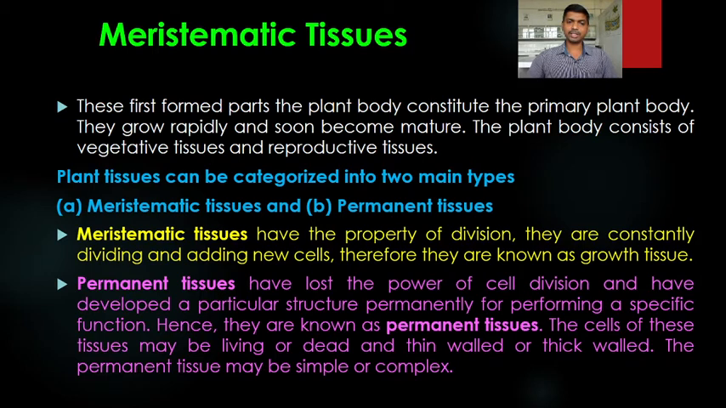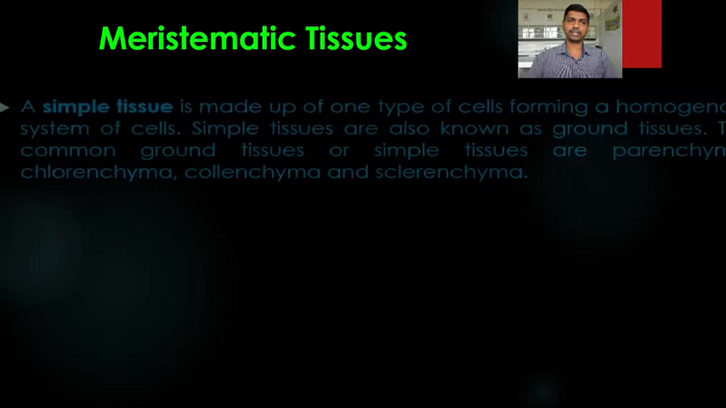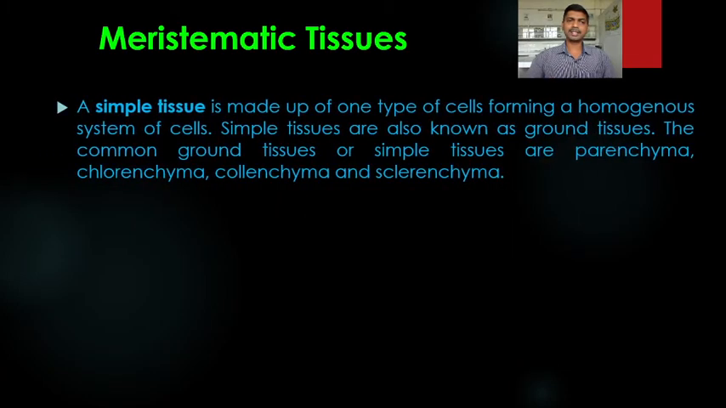Further, this permanent tissue has been divided into two types: simple tissue and complex tissue. So one by one we are going to study the different types of permanent tissue. The first one is the simple tissue.